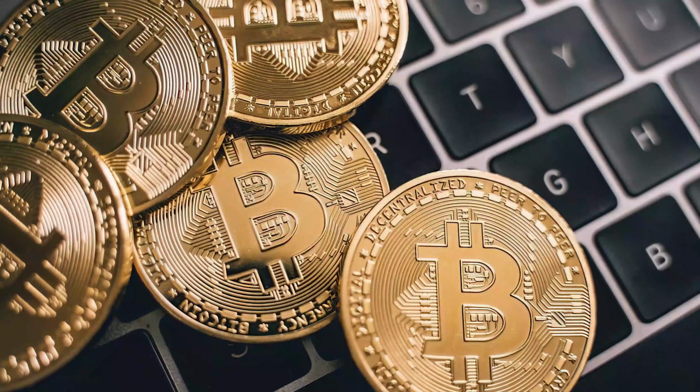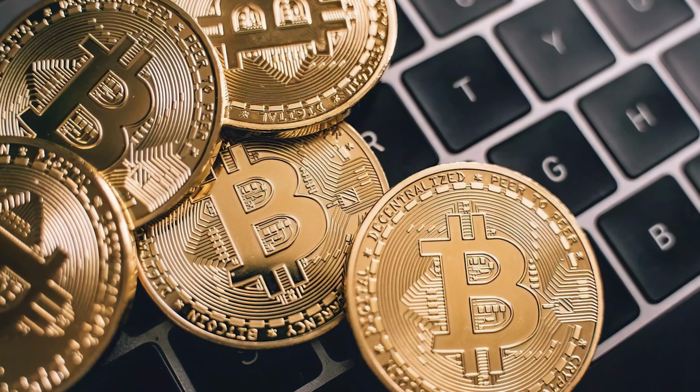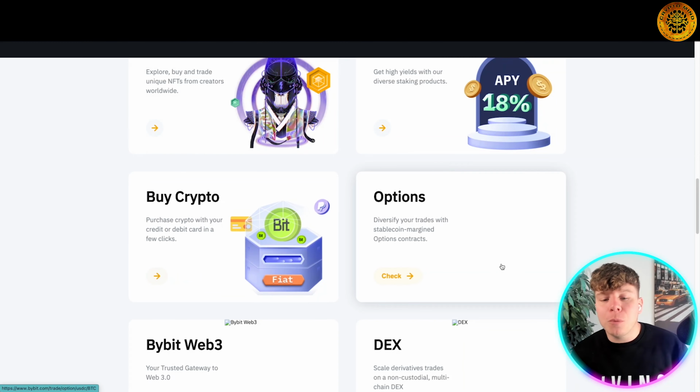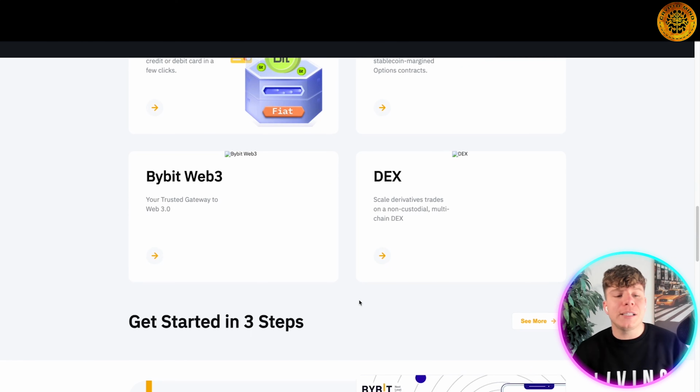Buying crypto, of course, you can purchase crypto with your credit and debit card with just a few clicks. We've got a lot of different options where you can diversify your trade in stable coins. They've got the Web3 gateway, very trusted worth, and the DEX scale derivative trades on a non-custodial multi-chain DEX.